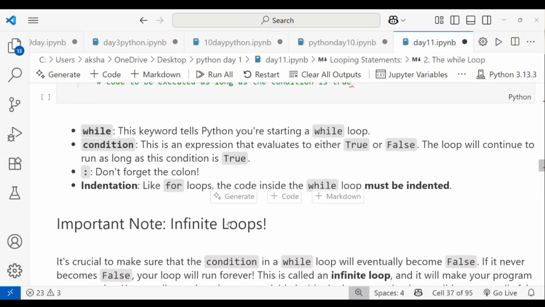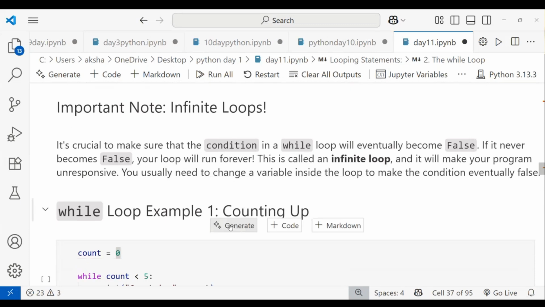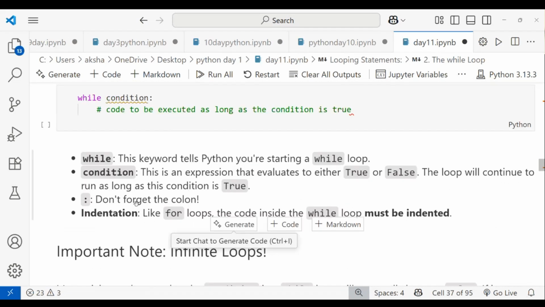Let's do this one. Now expand this one. While is what? A keyword. How many keywords are there in Python programming? 35 keywords, and while is one of them. After the while keyword comes the condition. This condition should be an expression that evaluates to either true or false, and the loop will continue to run as long as the condition is true.